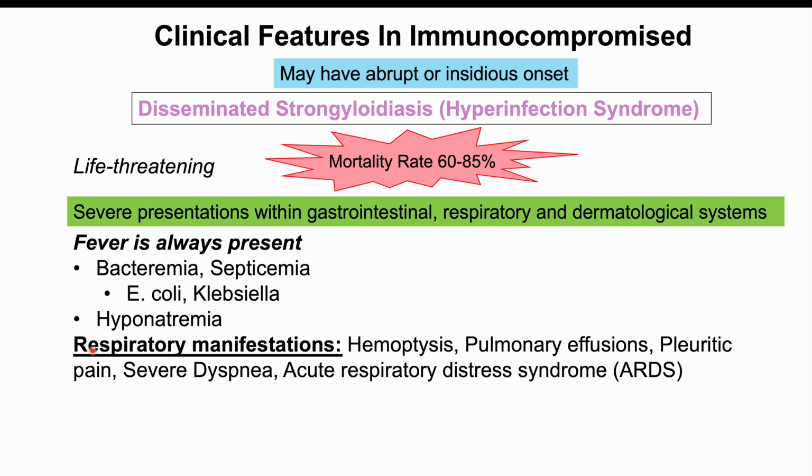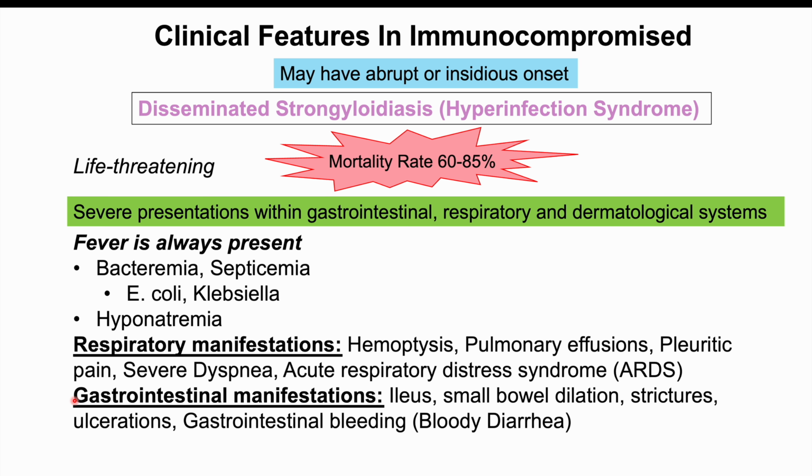We can also have more severe respiratory manifestations, including hemoptysis. So that's coughing up blood. It's essentially where many, many organisms are in the pulmonary vessels and they're breaking those blood vessels and leading to a lot of bleeding within the lungs. The patient coughs it up, it's blood. So it's going to be hemoptysis. There can be pulmonary effusions. They can have pleuritic chest pain, which means that when they take deep breaths, they can have sharp pain. Severe dyspnea, so they can have a very difficult time breathing, and in some cases, acute respiratory distress syndrome or ARDS.